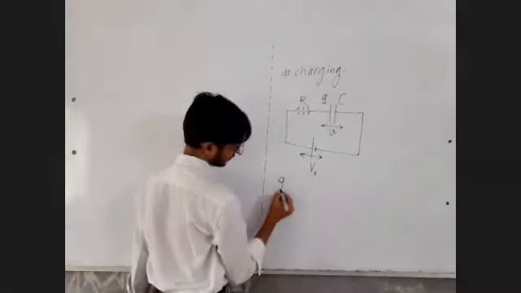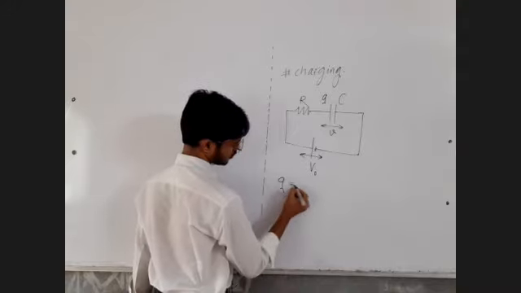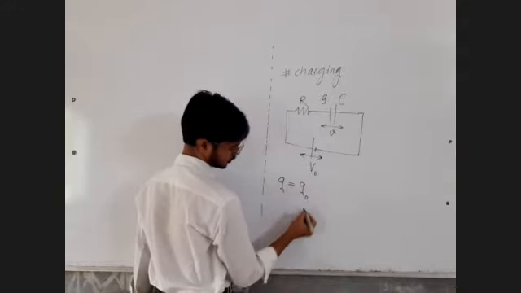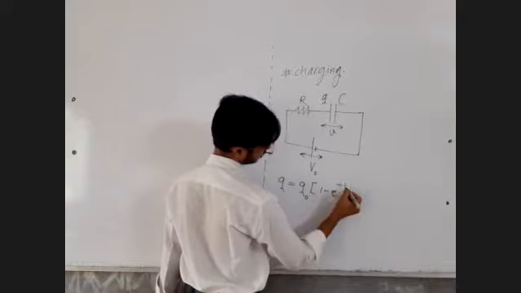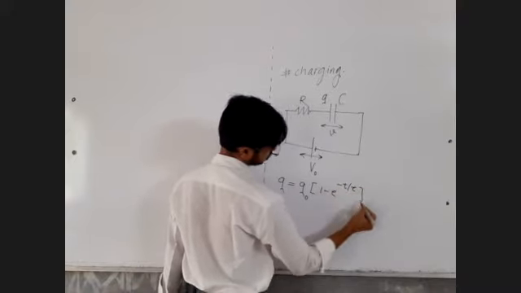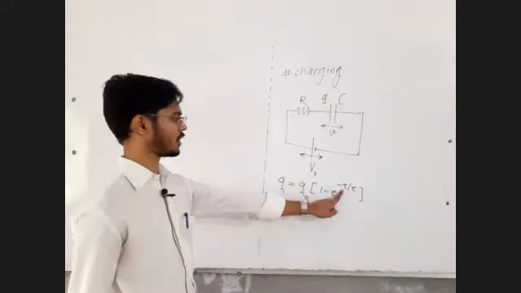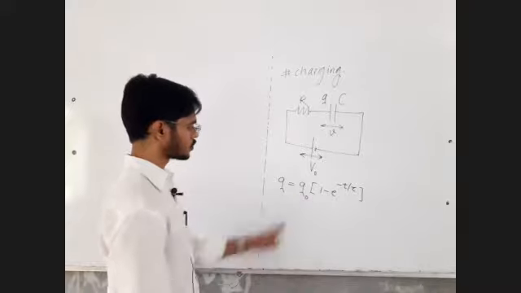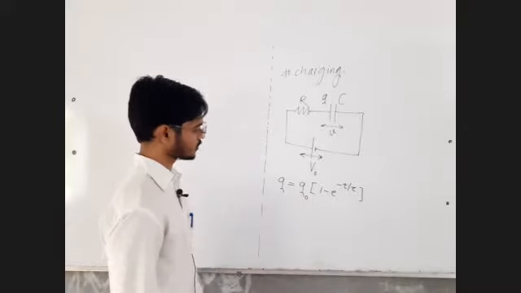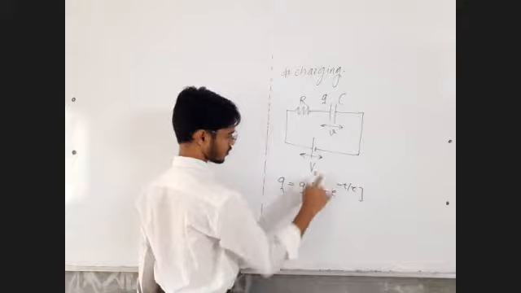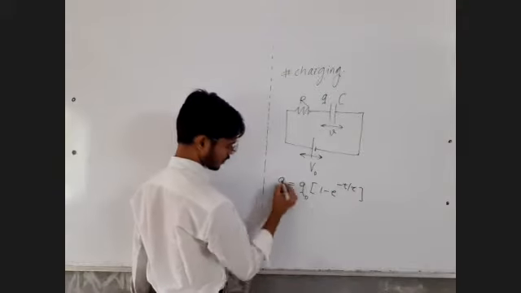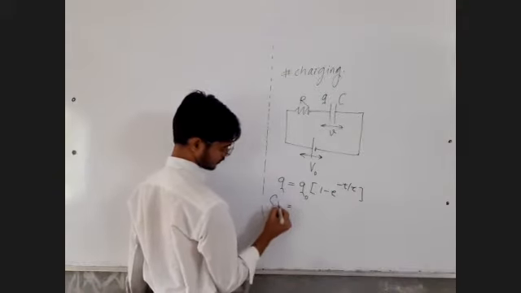The instantaneous charge on the capacitor was q is equal to Q0 into bracket 1 minus e raised to minus t upon tau, where t is the time and Q0 is the maximum possible charge. It can be written as C into V0, the maximum possible voltage, since Q is equal to CV.